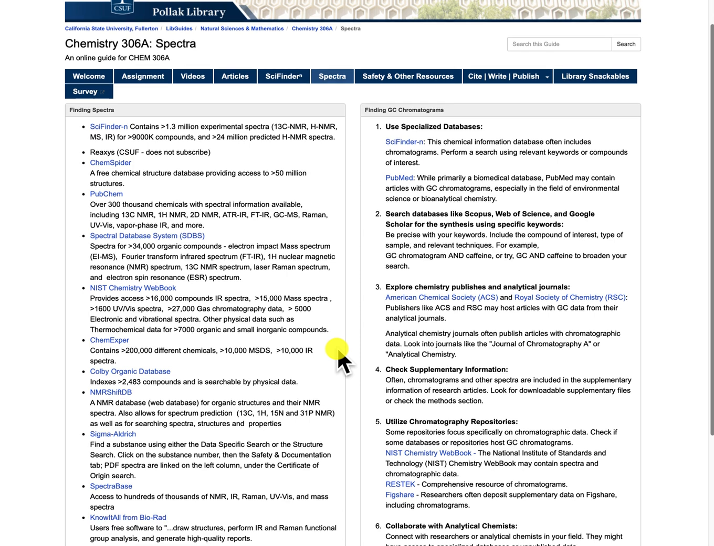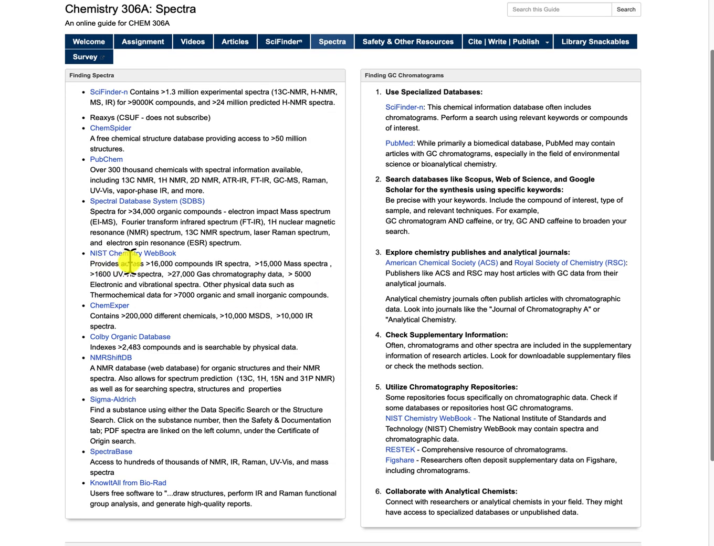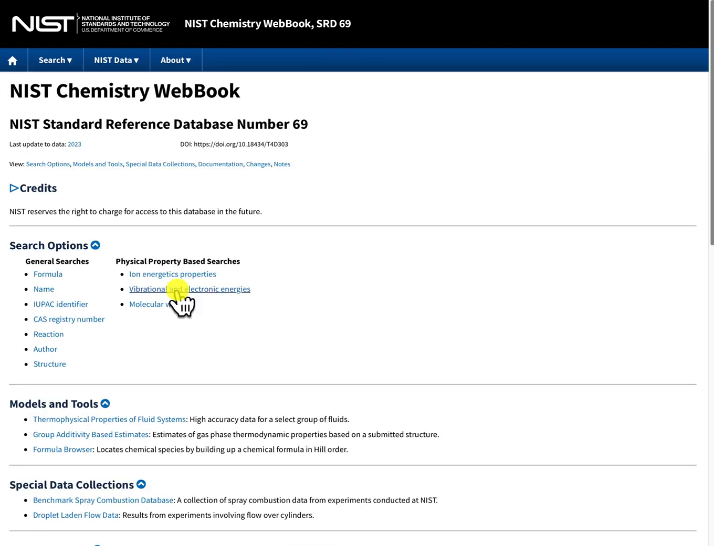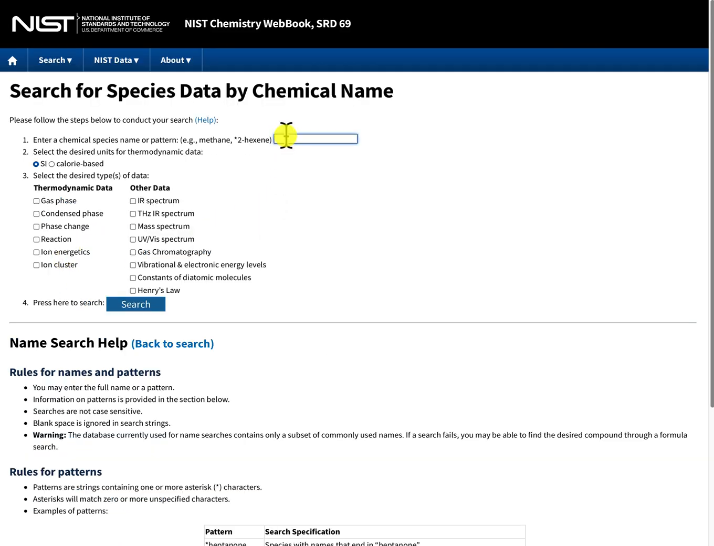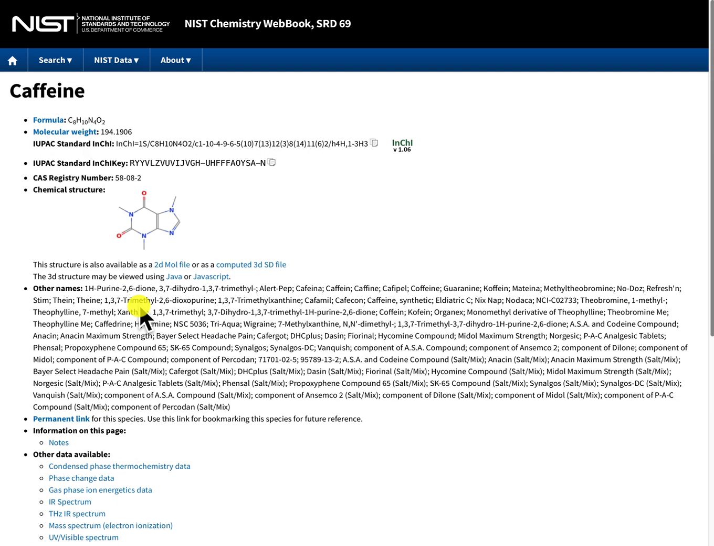If I try one more resource, let's try the NIST Chemistry WebBook. Click on that. This brings me to a page that allows me a number of different search options. If I select name, then type in the name of my substance, I can select the type of thermodynamic data or other data. Here you can see the different types of spectra. Let's click on search, and this brings me up to my substance page.